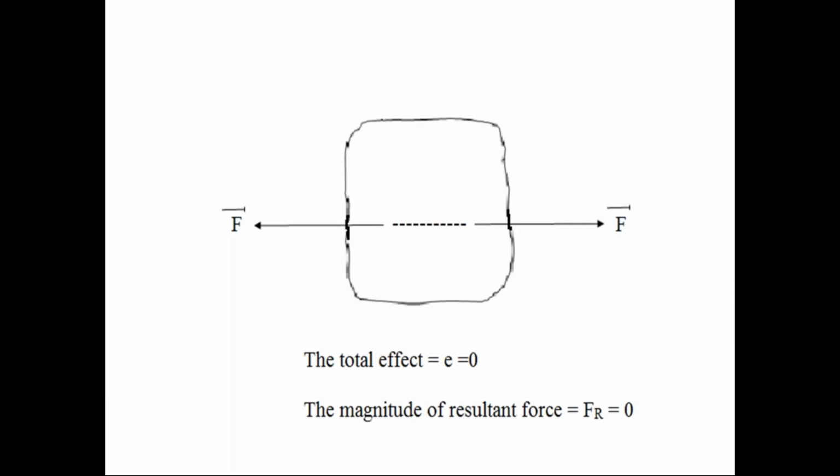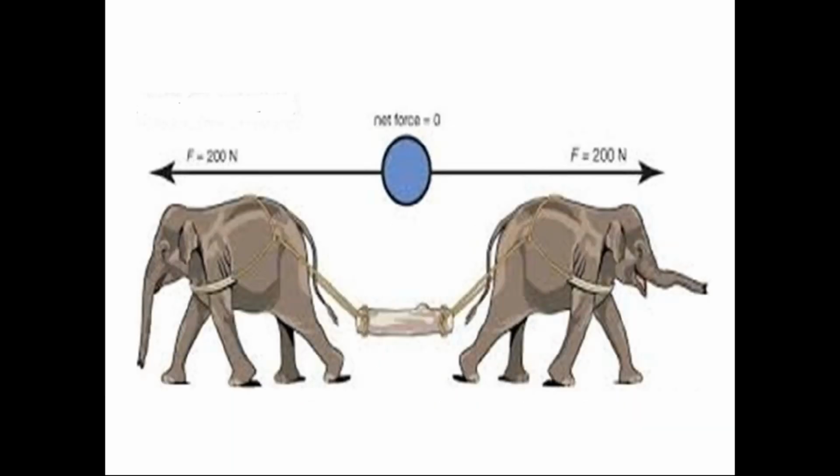After this equilibrium of two collinear forces, last class I also explained the principle of superposition in Unit 1. So this is one simple example. In the diagram, two collinear forces are acting on the rigid body.